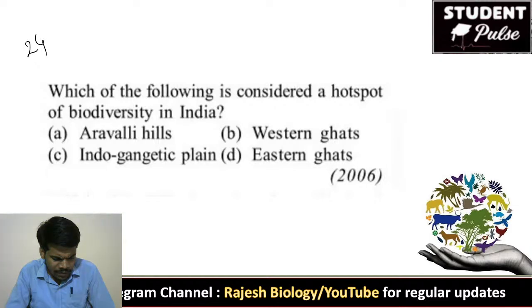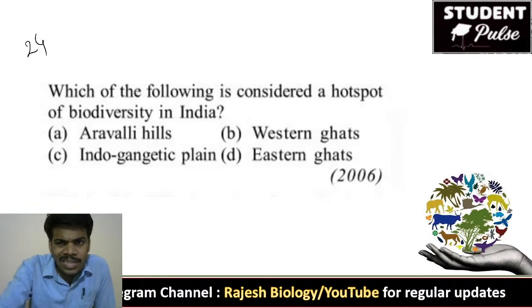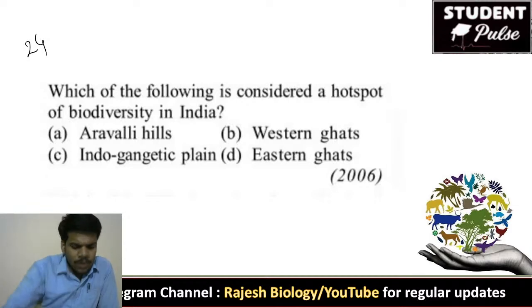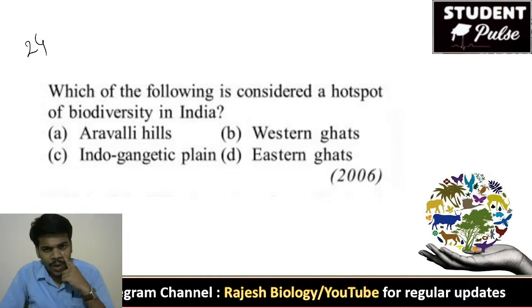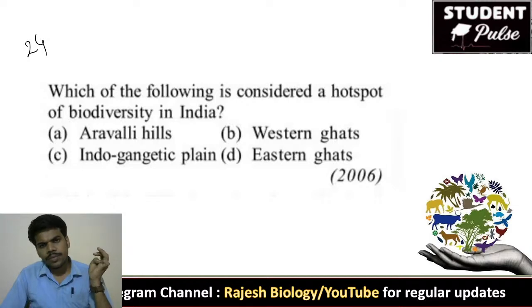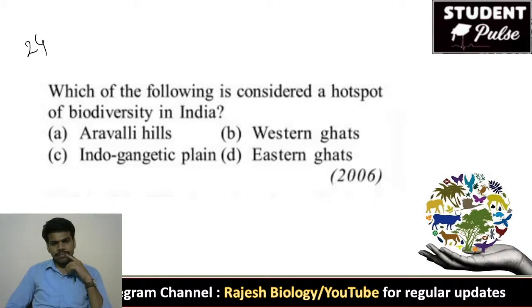The remaining Shweta Reddy and Vikram Siddhaboyana, Dastagiri. Next question. Which one of the following is considered a hotspot of biodiversity in India? 24th question. It is actually a repeated question. Very good, Shweta Reddy. Western Ghats. That is a repeated question.